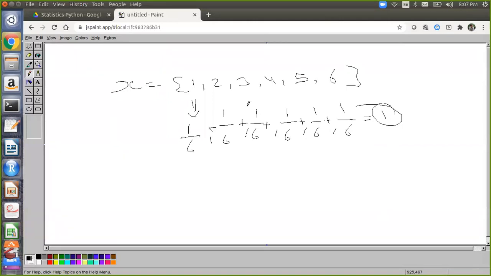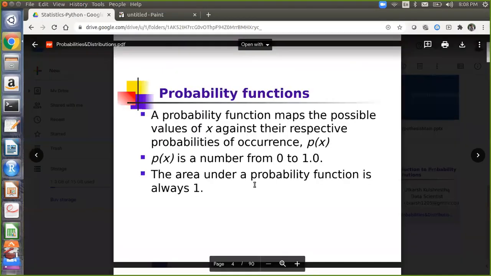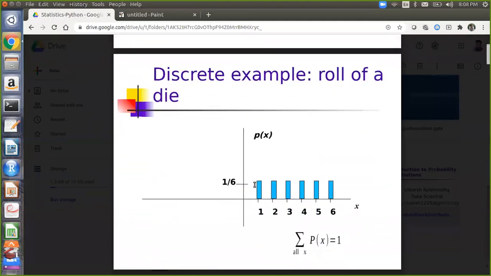Okay, so out of 6 values, how many times can 3 occur? Only 1 time when you throw a dice. So 1 by 6.